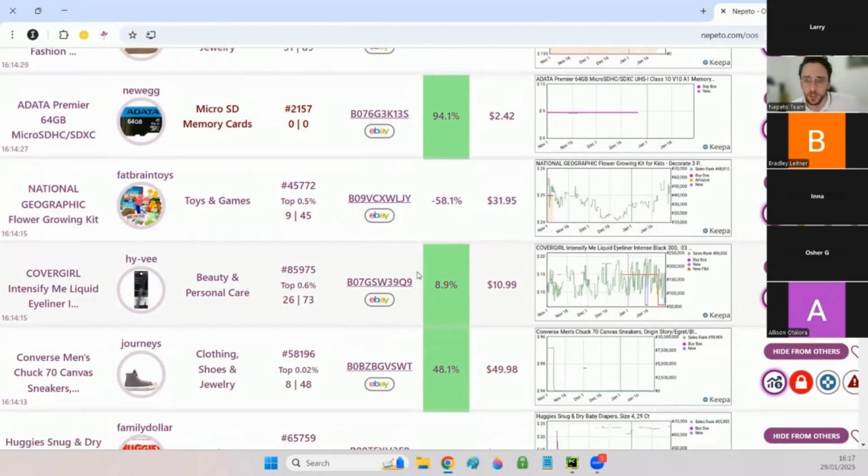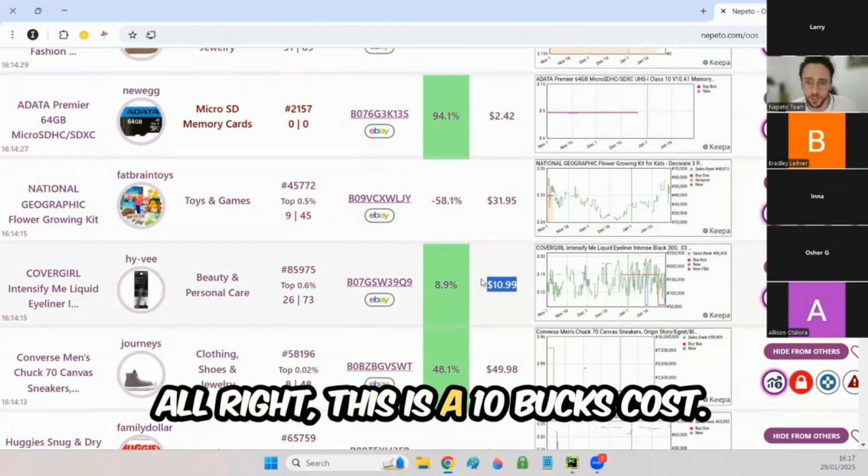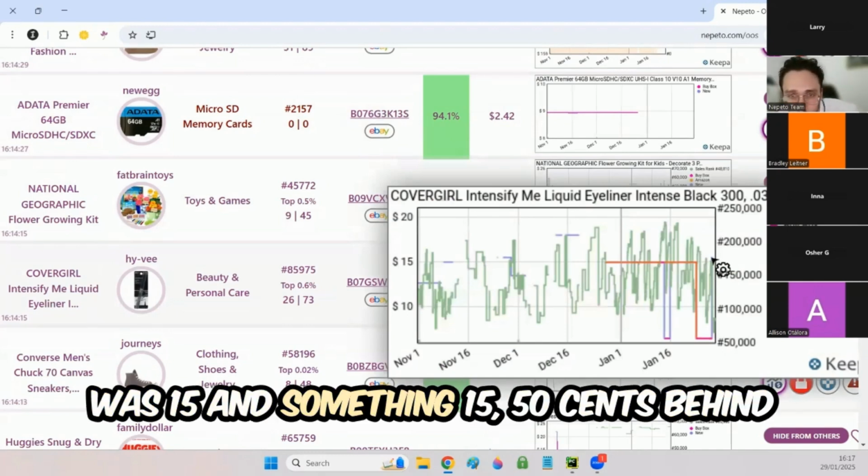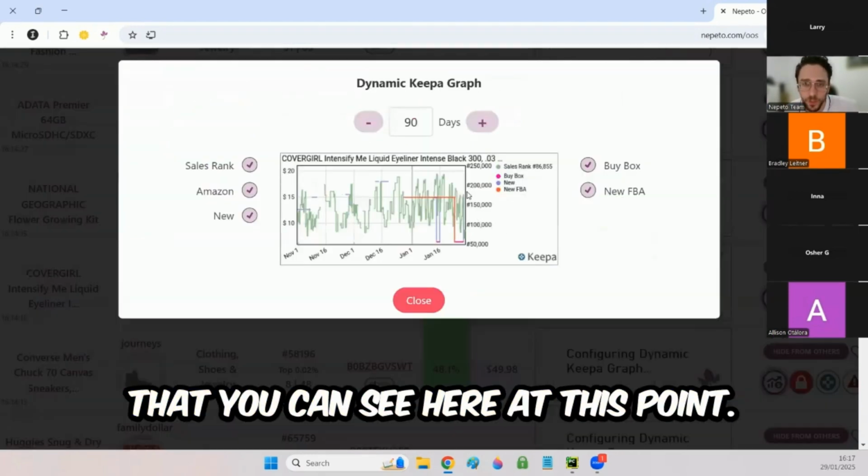All right, this is a $10 cost. I can see that the last sell price was 15 and something, 15.50, something like that. You can see it here at this point.